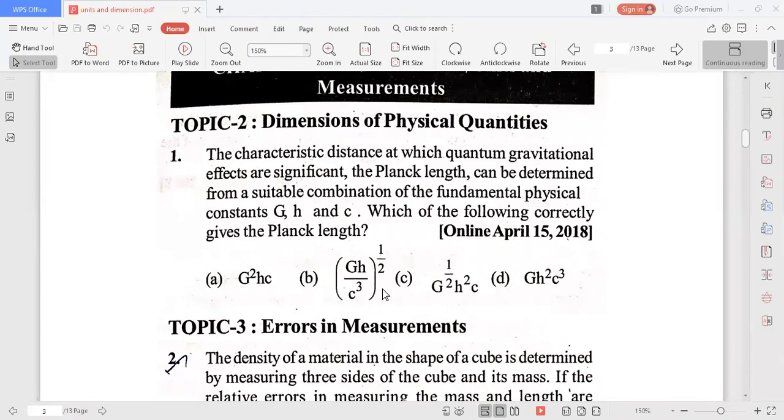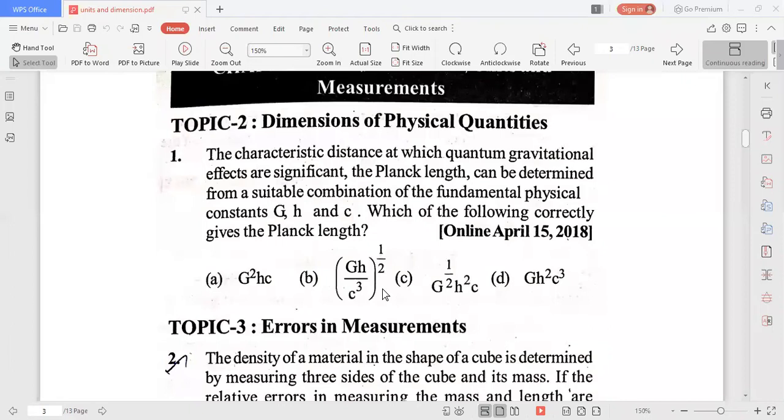You read the problem once. The characteristic distance at which quantum gravitational effects are significant, that means gravitational force between the two particles is also significant. Planck's length can be determined by a suitable combination of the fundamental physical constants G, H, C.